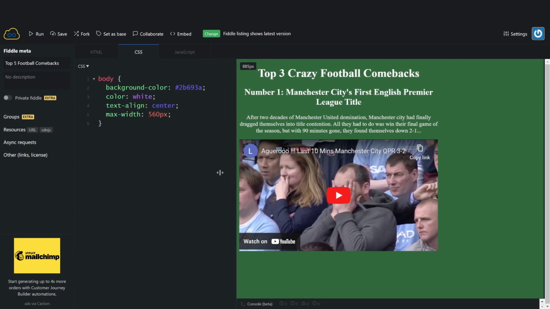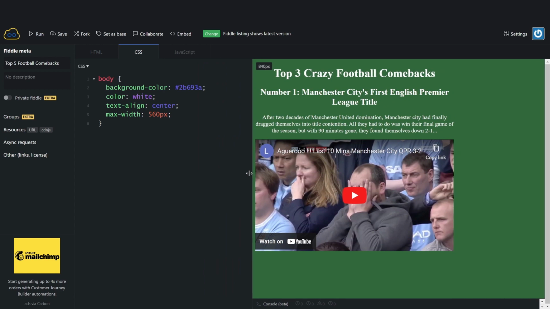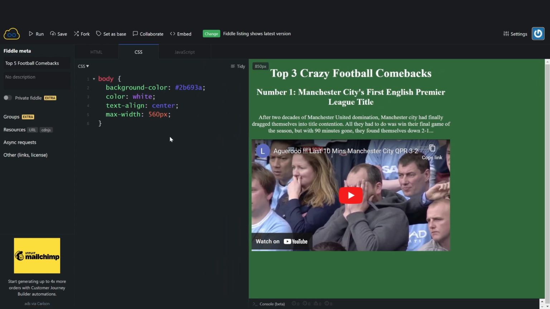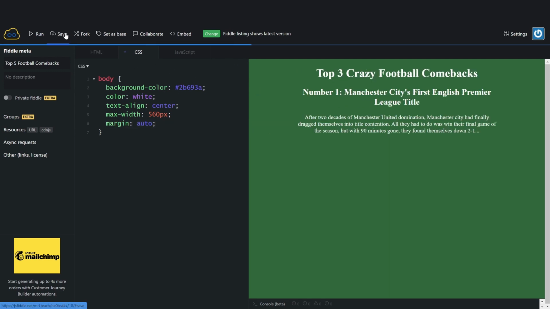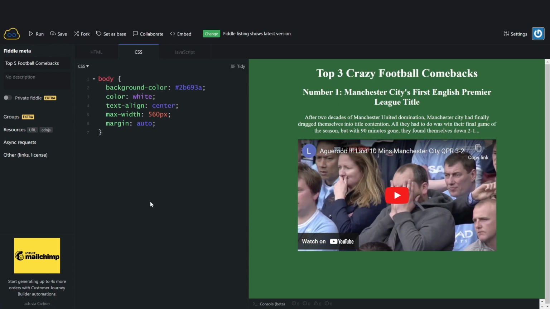But it's stuck over on the left-hand side, because the whole body of the web page defaults to being on the left of the page. When it's the full width of the page, it doesn't matter. But if we want an equal margin on the left and right side, we have to type in margin auto, and hopefully that will put it back in the middle of the page.